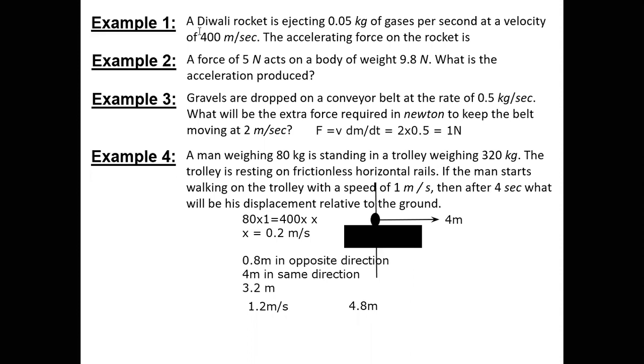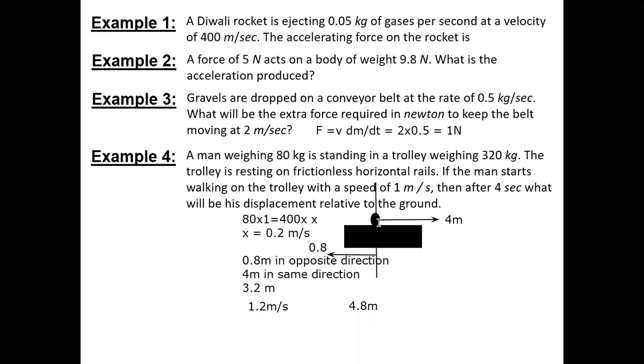No, just listen. You understood that it is 4 meters. He is going to move ahead. This was the point of reference. Here was the person standing. He was measuring the displacement with respect to that person. Now, since the trolley is going to move back, how much has the trolley displaced back? The trolley has displaced back by 0.8 meter. Here, it has gone 0.8 meter backward, with respect to the ground.